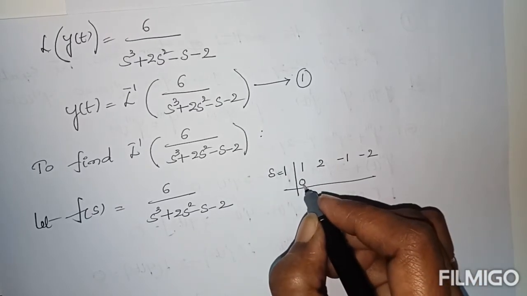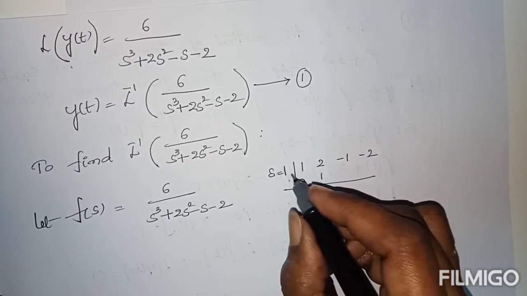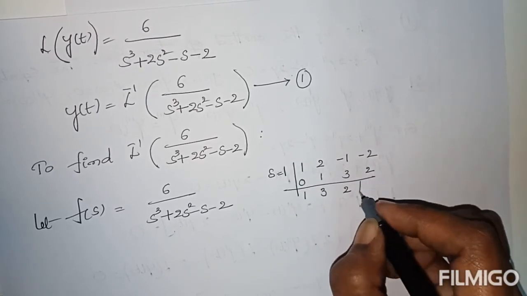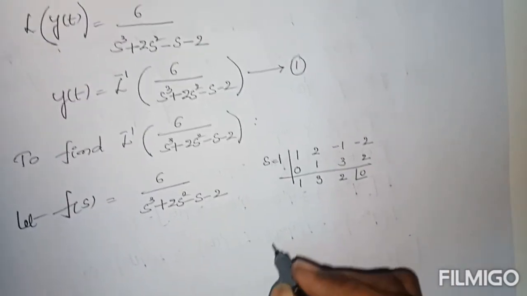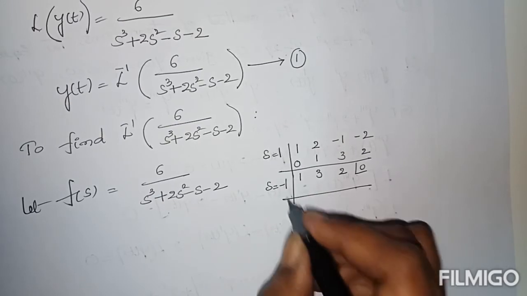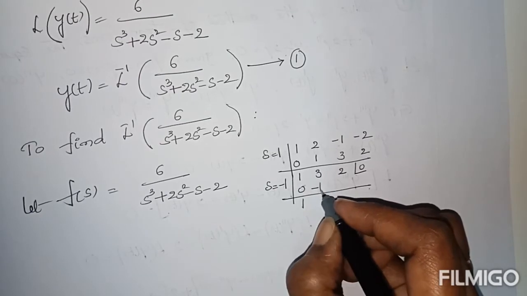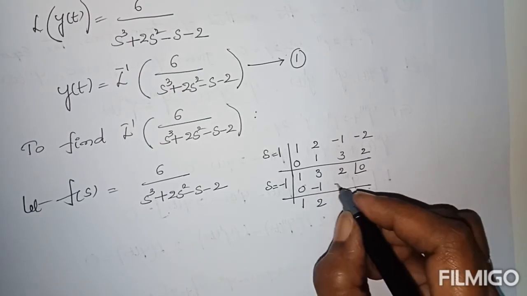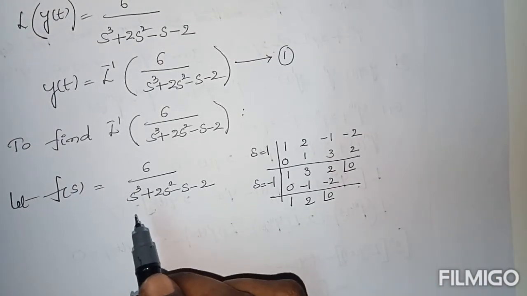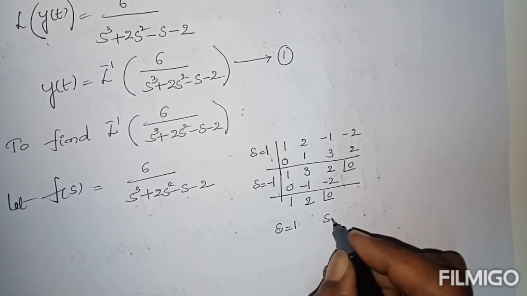First number is 0: addition is 1, product is 1; addition is 3, product is 3; addition is 2, product of these 2 is 2, addition is 0. So this is the correct root of the equation. Now again take some more small number, minus 1, for s: addition is 0, product is minus 1, addition is 2, product is minus 2, here also this is 0. Now a cubic equation has 3 roots; already we cleared 2 roots, s equal to 1, s equal to minus 1.